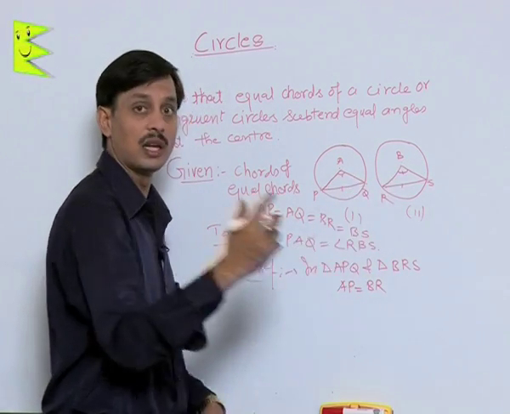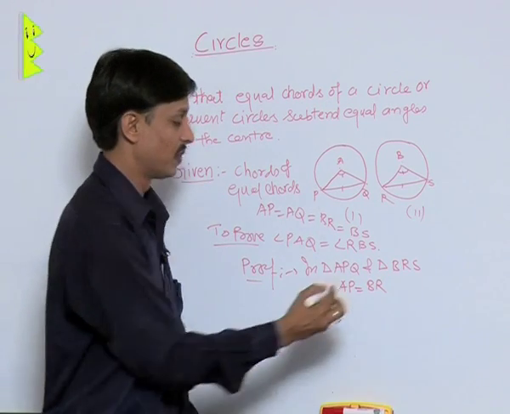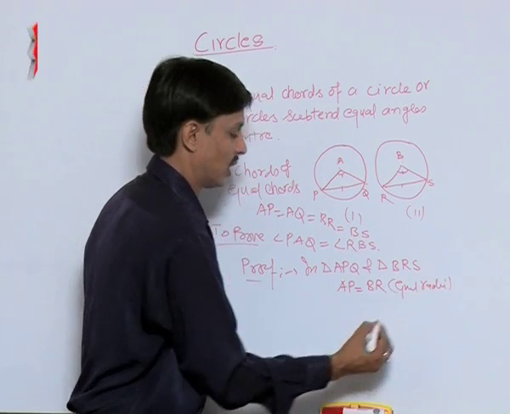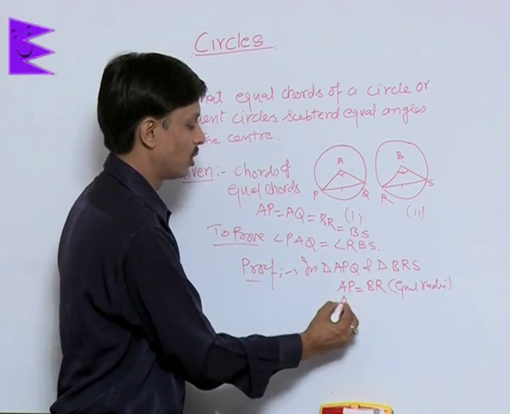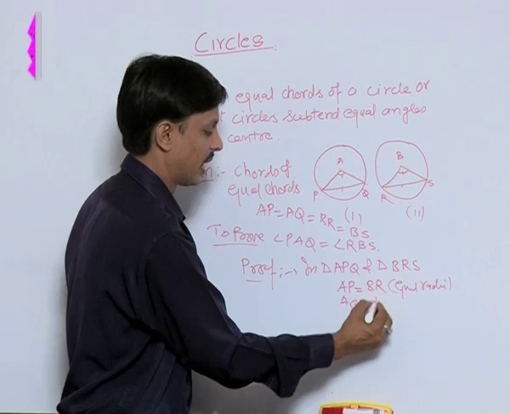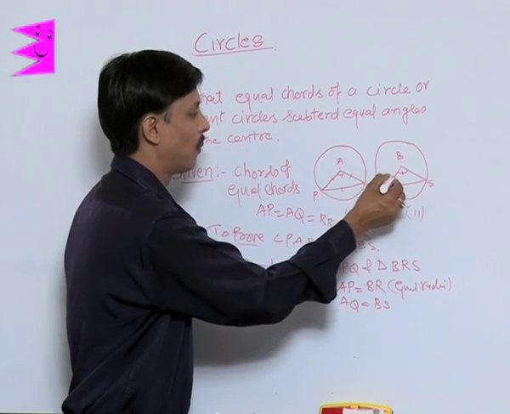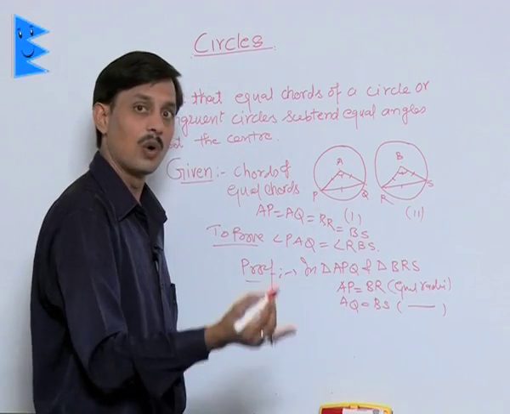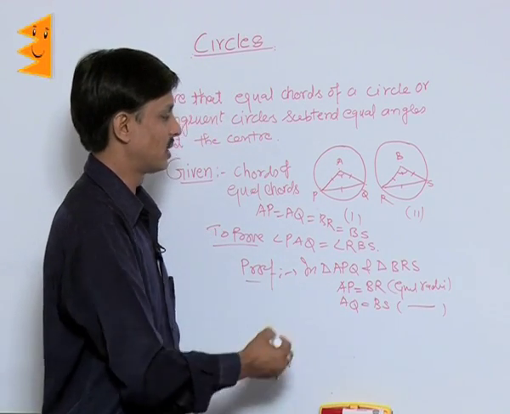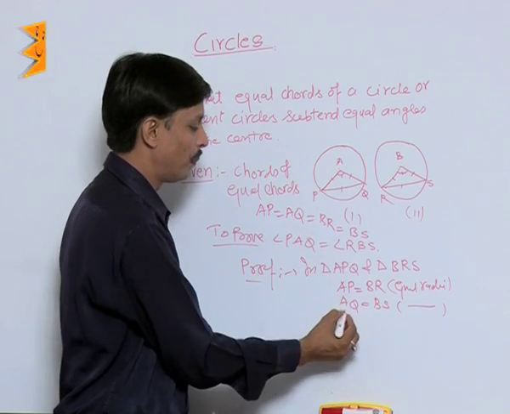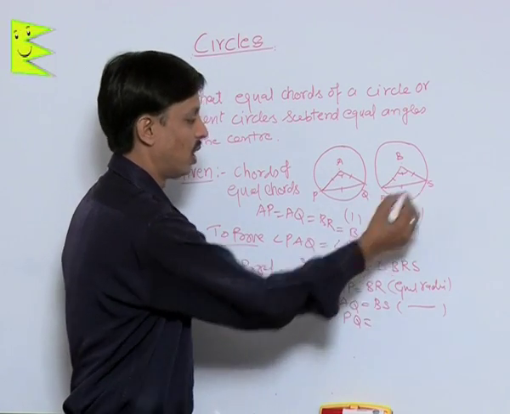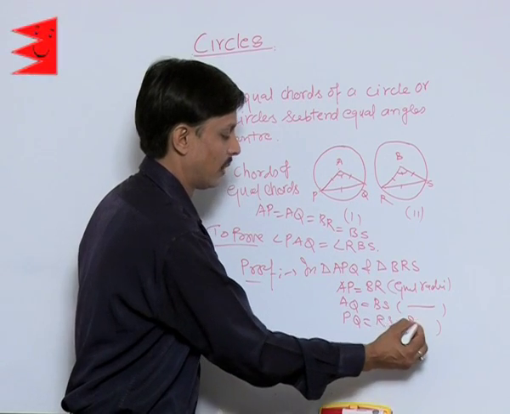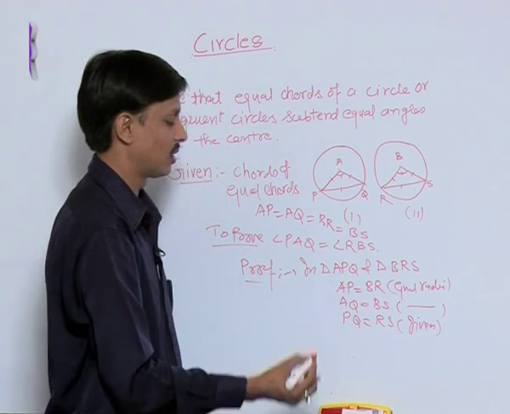Because these are two congruent circles, that is, equal radii of both circles. AQ is also the same as BS because all four parts are equal, the same reason, equal radii of congruent circles. Also the length of chord PQ is given equal to RS.